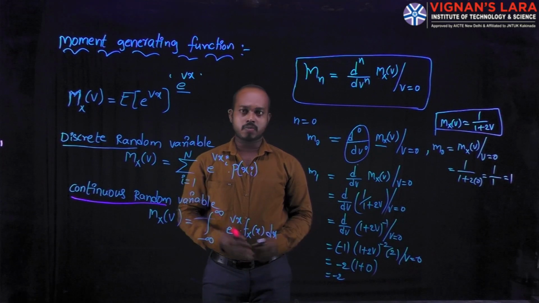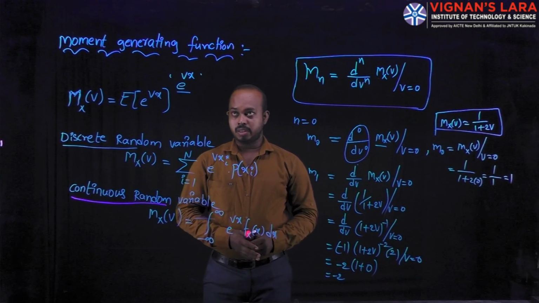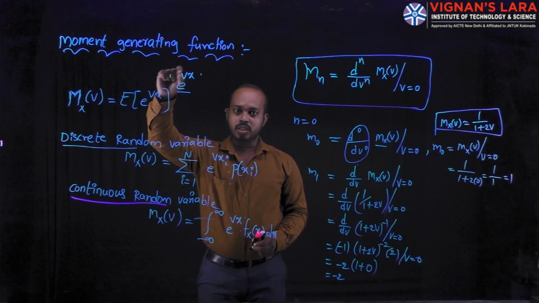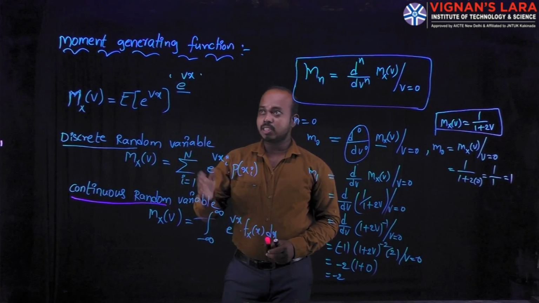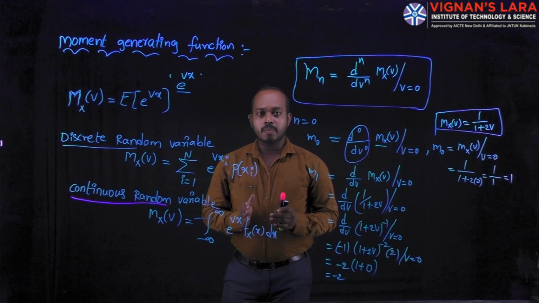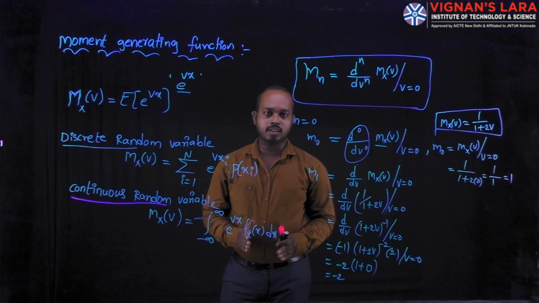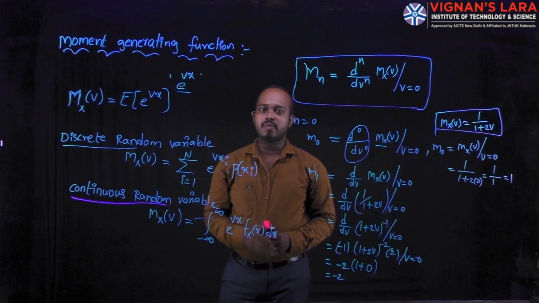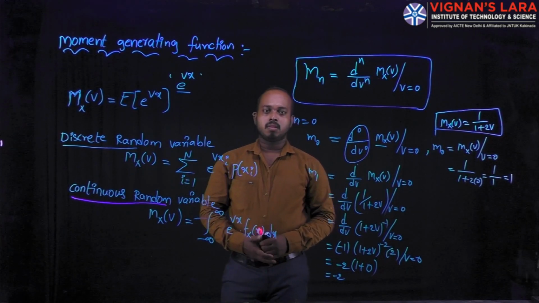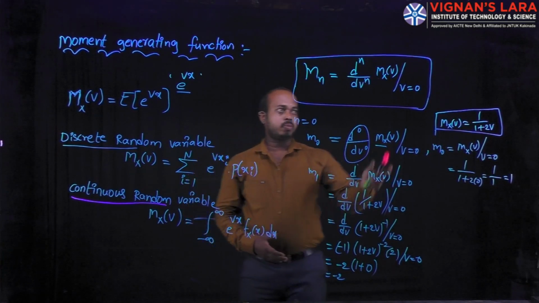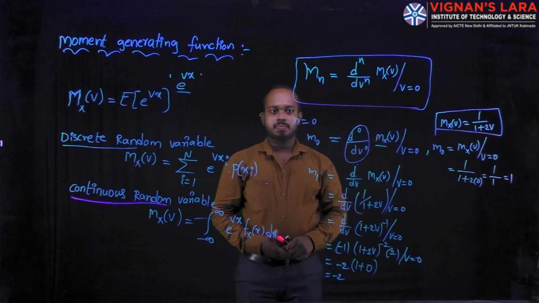In the characteristic function, the only difference is the imaginary quantity in the power of the exponential, but in this one we do not consider the imaginary part. We only treat the real value in the power of the exponential. Here we can define the nth moments by using this formula.